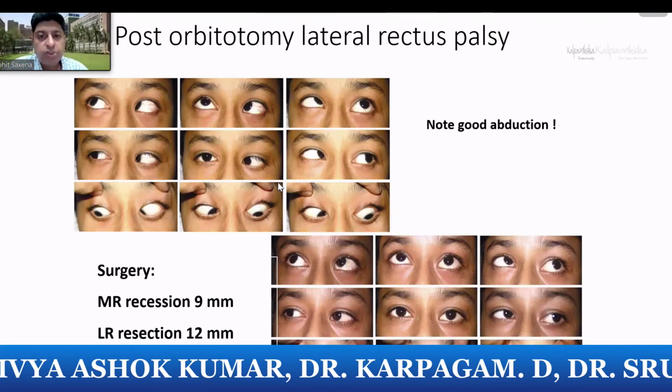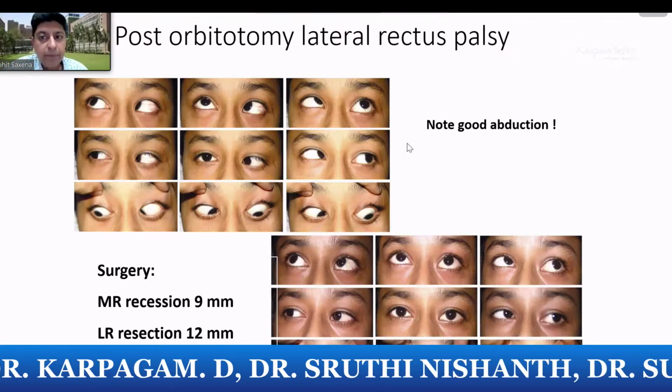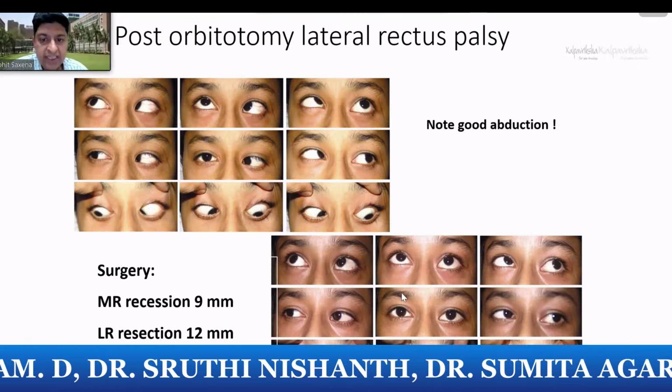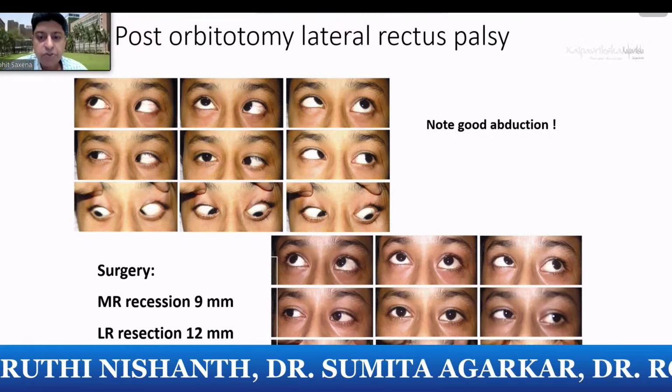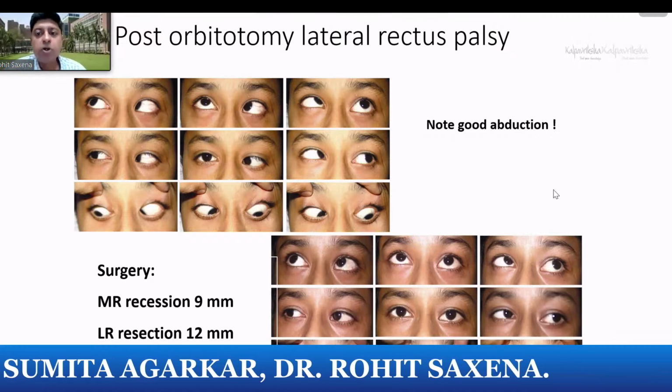This is just to show you some of the cases. This is a sixth nerve palsy, post-orbitotomy. Note the good abduction here in this case. We did a large R&R procedure. You can see good alignment. It helps to get alignment as well as get good ocular motility.